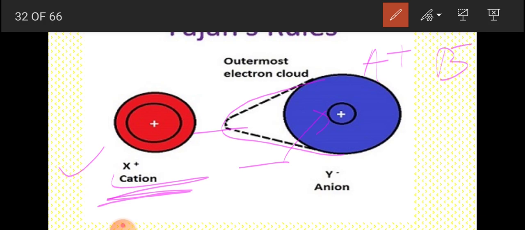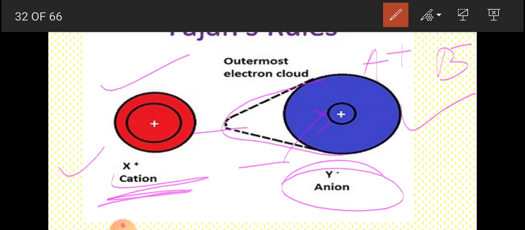The negative ion will also polarize the positive ion. But since anions are usually large and cations small, the effect of a large ion on a small one will be much less pronounced.